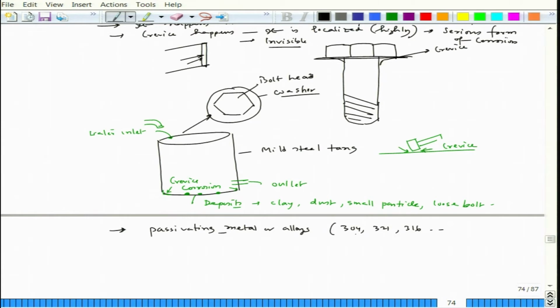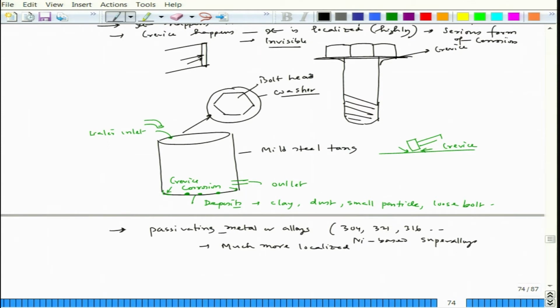There you can, for example, sometimes with nickel based superalloys, experience this kind of crevice corrosion, a highly localized form of corrosion. Interestingly, if it is passivating, it will be much more localized than a normal non-passivating type of metal.